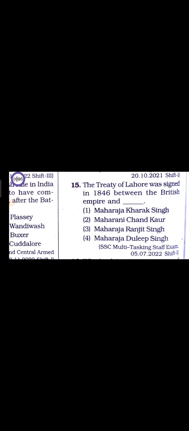The Treaty of Lahore was signed in 1846 between the British Empire and Maharaja Duleep Singh. So let's see the explanation. The Treaty of Lahore was signed on 9 March 1846 between the British Empire and Maharaja Duleep Singh after the First Sikh War. As part of the treaty, the Sikhs agreed to hand over Kashmir and Hazara and Jalandhar Doab to the British. It was due to this treaty that the Kohinoor diamond was handed to the British.